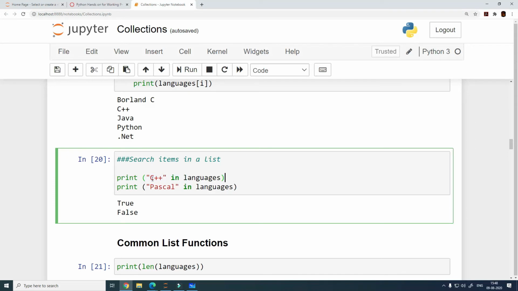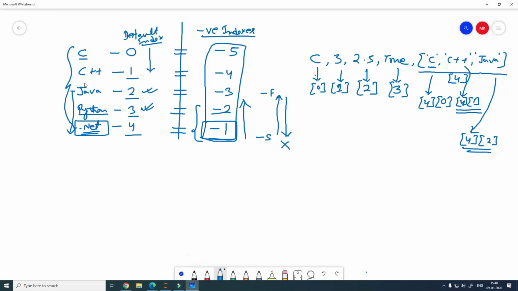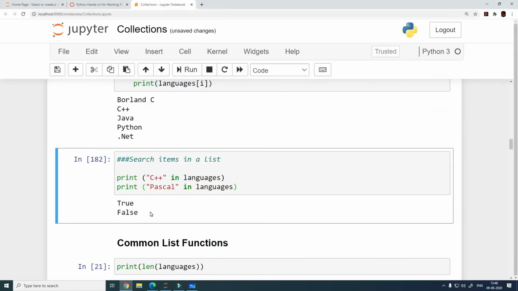We are searching for C++ and Pascal, and we are getting these values true and false. The list contains C++, but it does not have Pascal, so it returns false here.